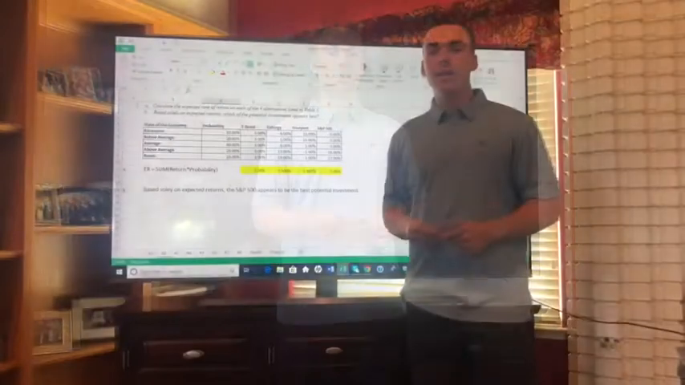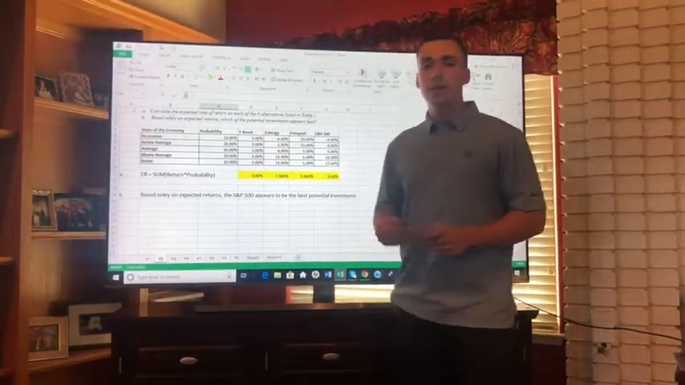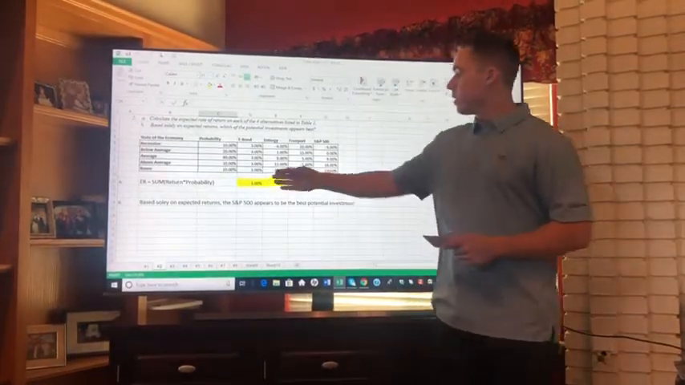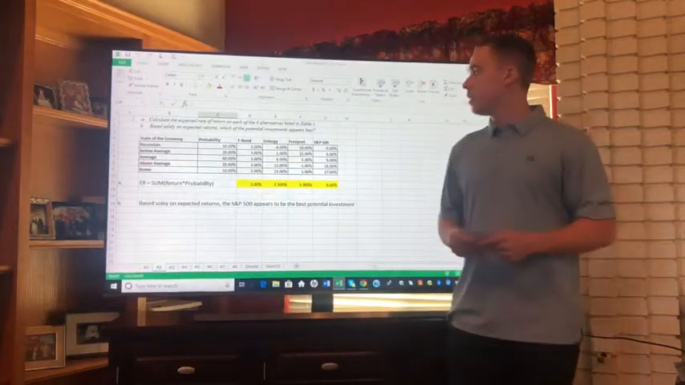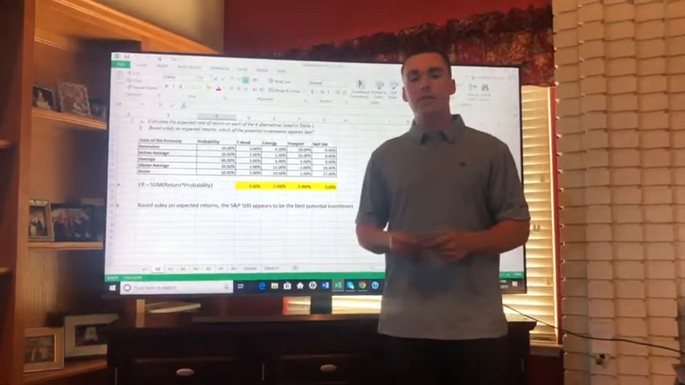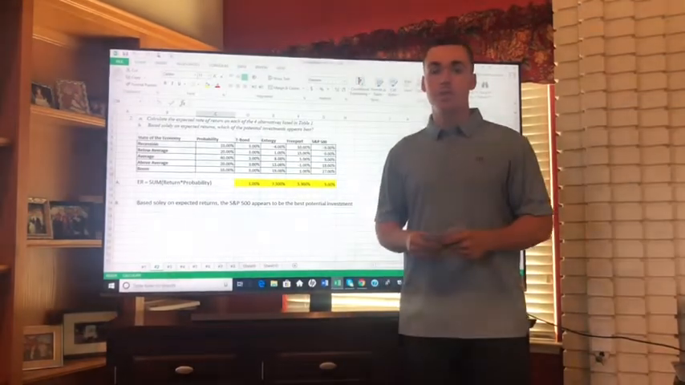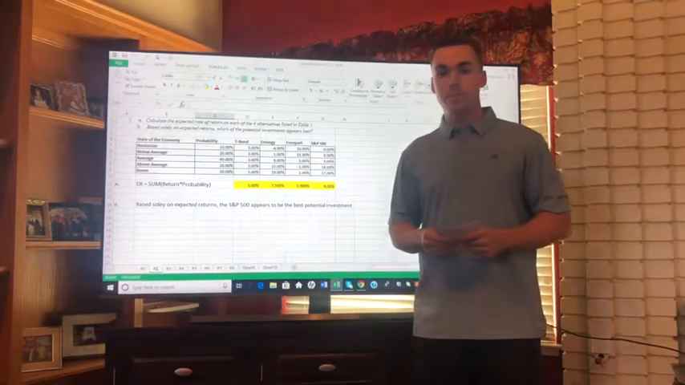Here we calculate the expected return of the four alternatives. We have the T-bond rate, Entergy Corporation, Freeport, and the S&P 500. Our expected return for a T-bond is 3%, for Entergy 7.5%, Freeport 5.9%, and for the S&P 500, 9%. The S&P 500 in this example is the best investment.